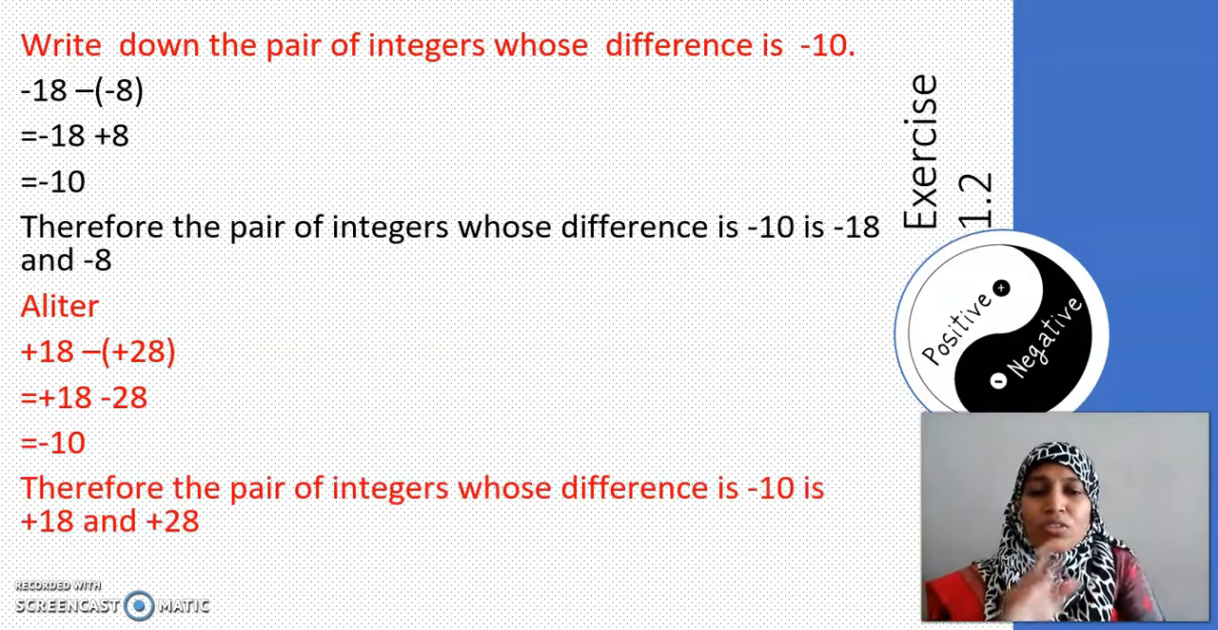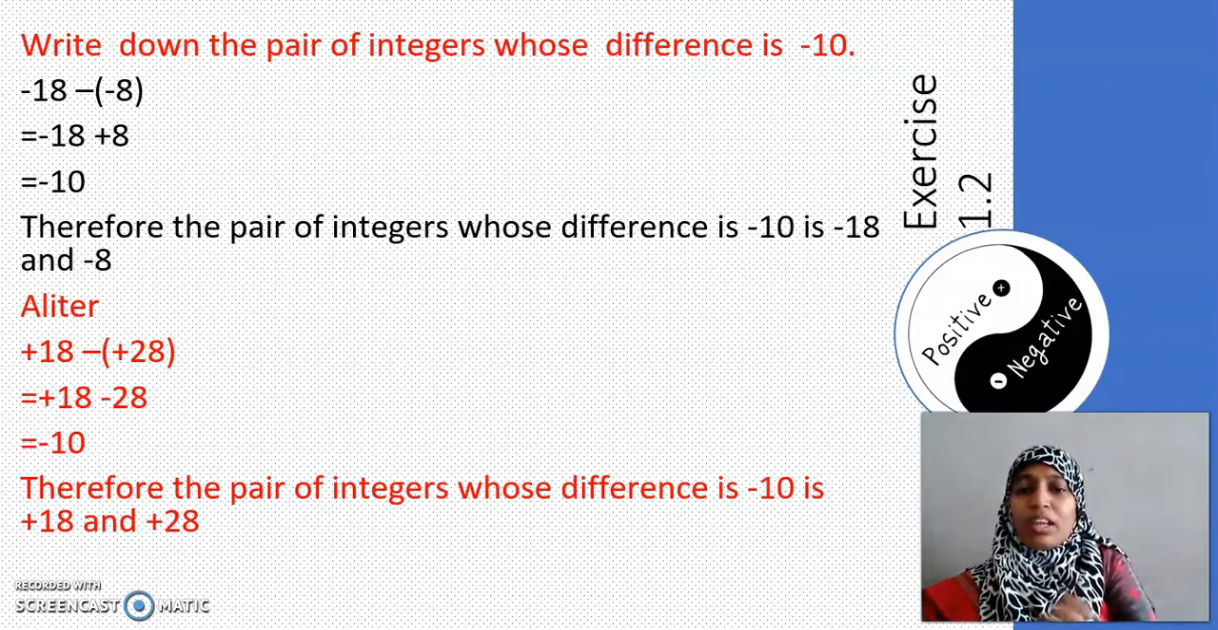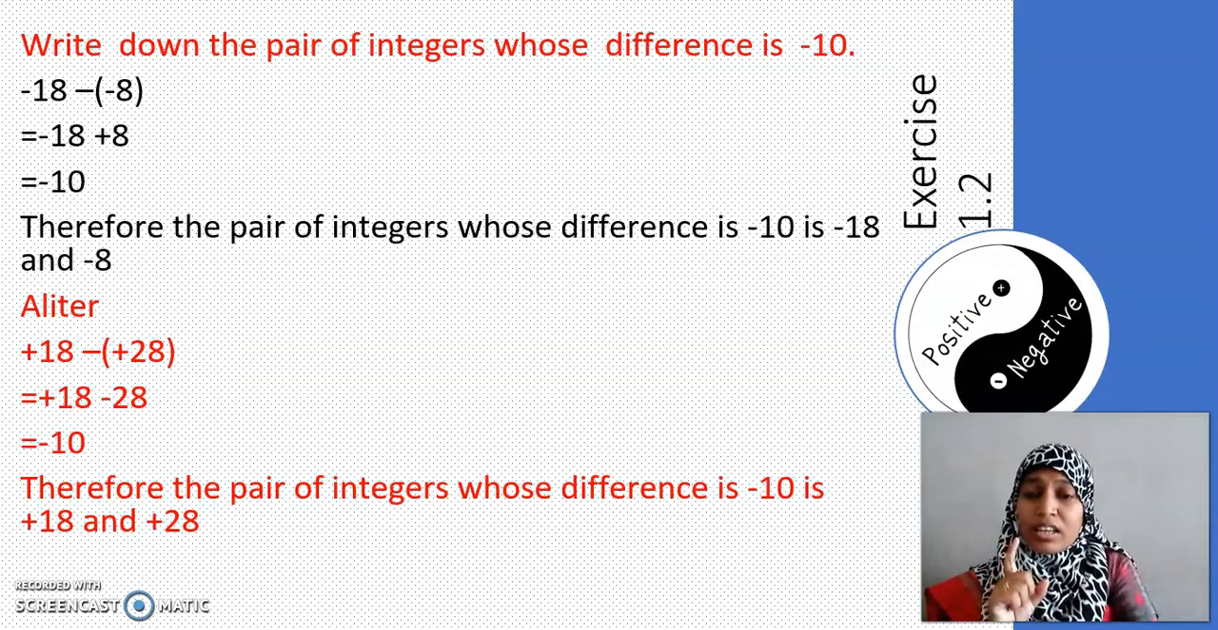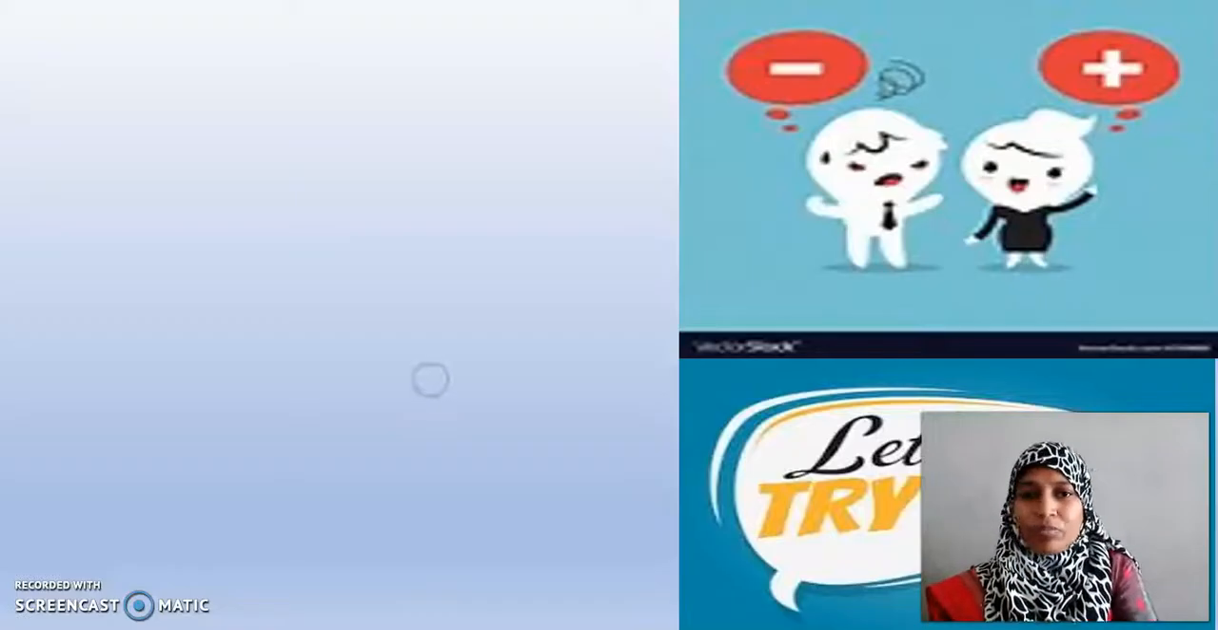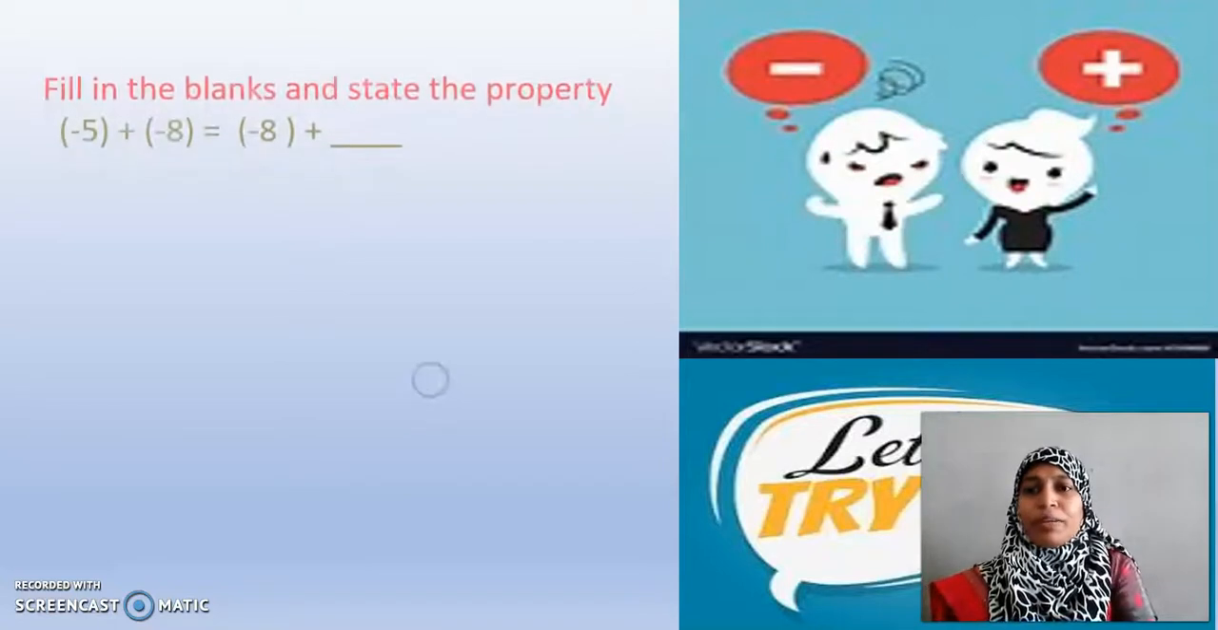Therefore, the pair of integers whose difference is minus 10 is plus 18 and plus 28. This conclusion line is important in your exams too. Conclusion is very much important in each and every problem. Draw lines after each and every question. Okay. Now, let's try a few more things.